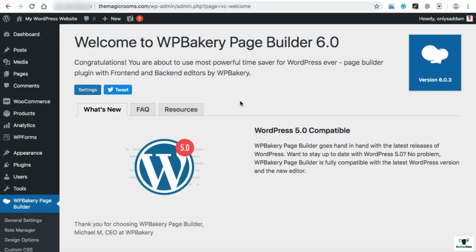This is the welcome page of the WP Bakery Page Builder plugin, and we have successfully installed the latest version, that is 6.0.3. This plugin is one of the best plugins to make pages and design the layout of your entire website very easily with a drag and drop mechanism.